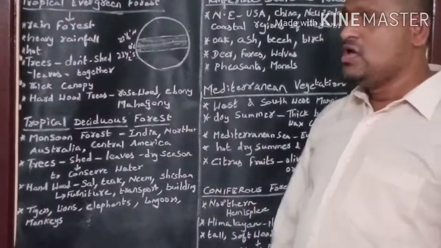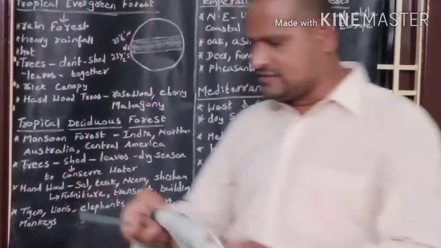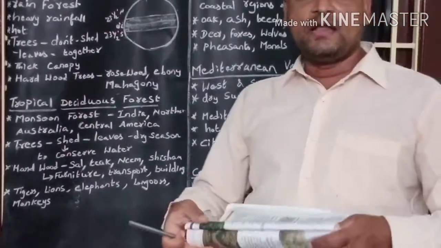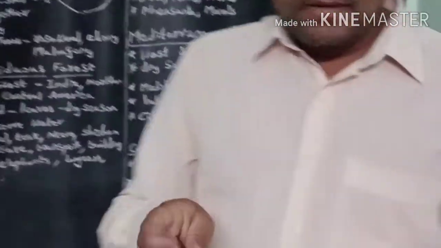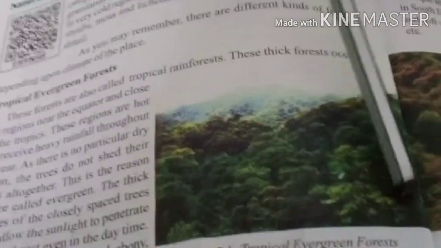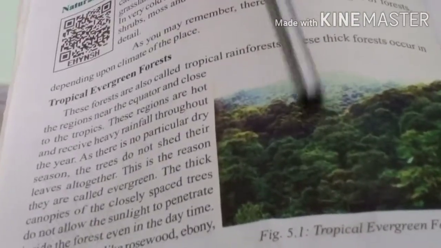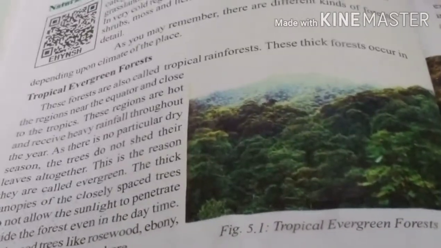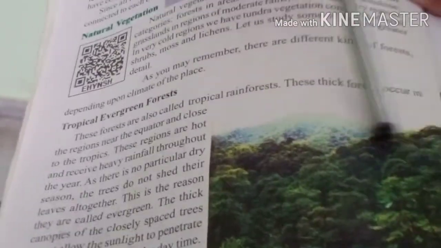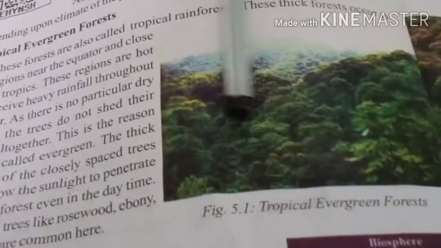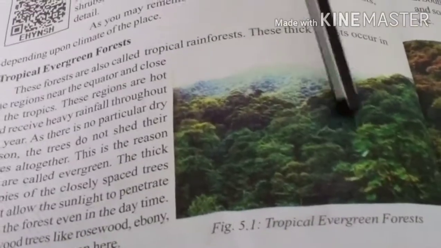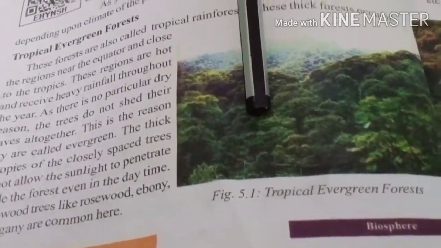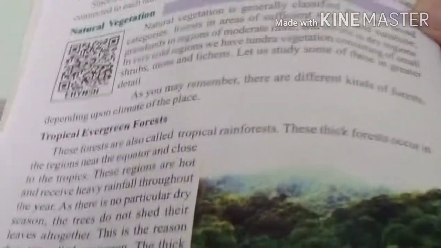This forest gets heavy rainfall and is hot throughout the year. This is the tropical evergreen forest, children. This forest has a thick canopy which does not allow sunlight to fall on the ground.